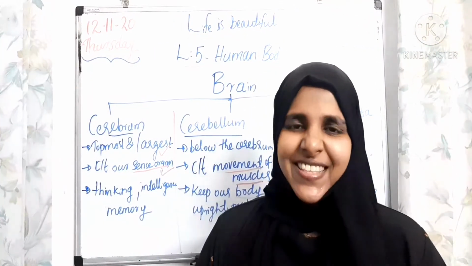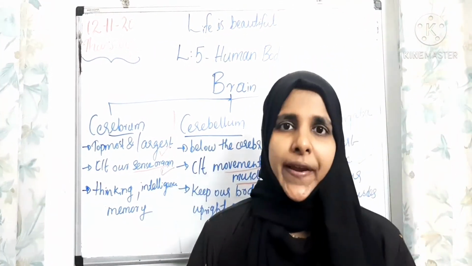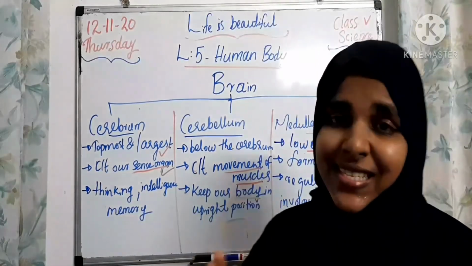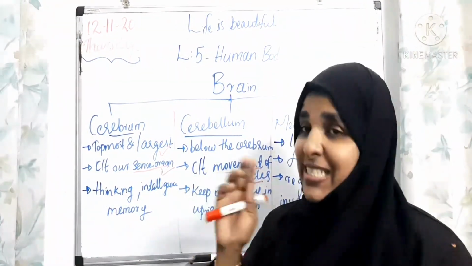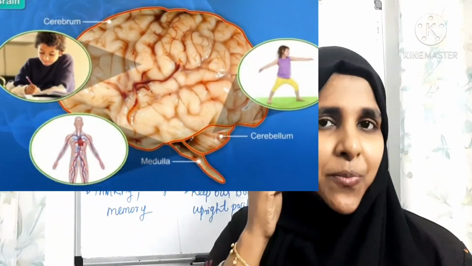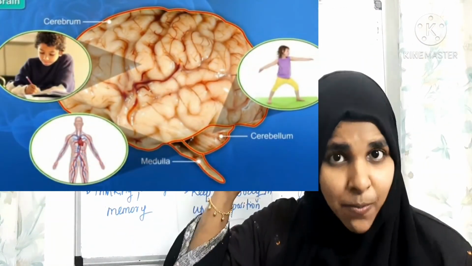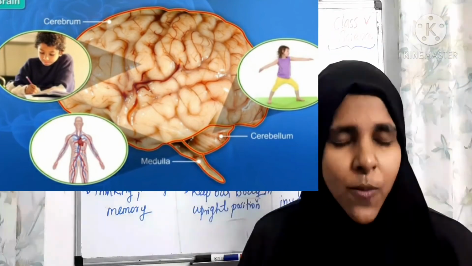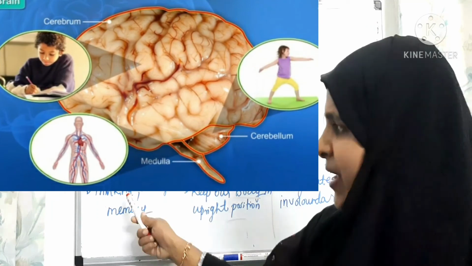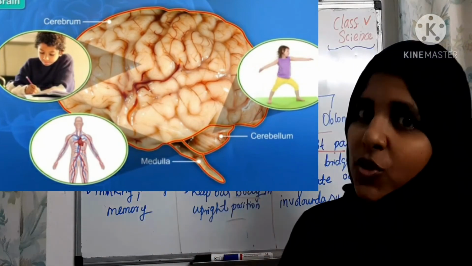So dear children, that is all for today's session. When you are learning about the parts of the brain, you have to understand the difference and check the diagram. You know that the cerebrum is the largest part of the brain, below that is the cerebellum, and the lowest part of the brain is the medulla oblongata. Clear? And you have to understand the main differences and functions.